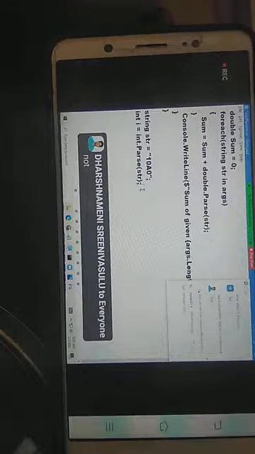Is this value convertible? What happens? Error will come in the code. If error comes in the code, what is the drawback? Your programs are abnormally terminated. If an error comes in the compile time, not an issue. But if error comes in the runtime, what will happen? Programs are abnormally terminated. Okay?